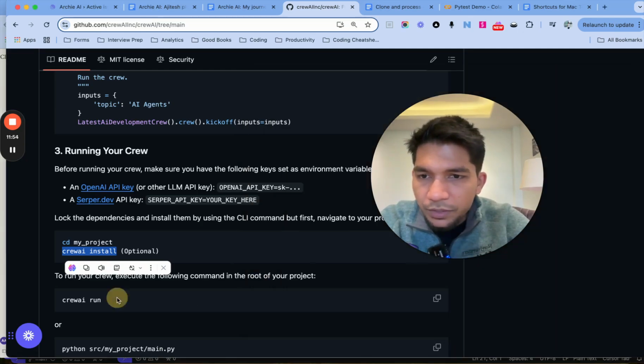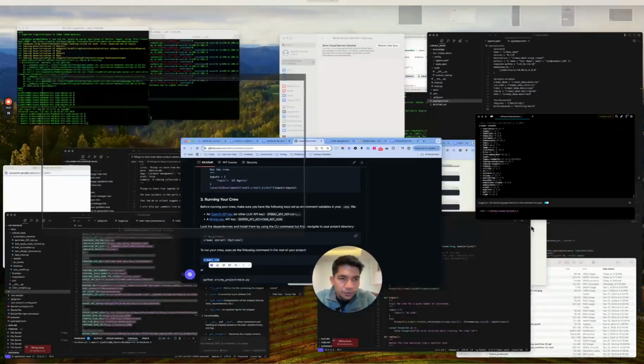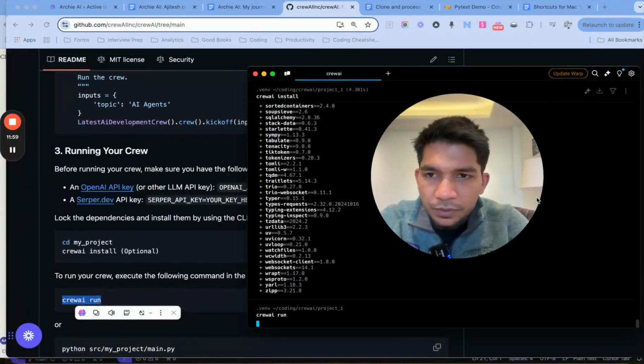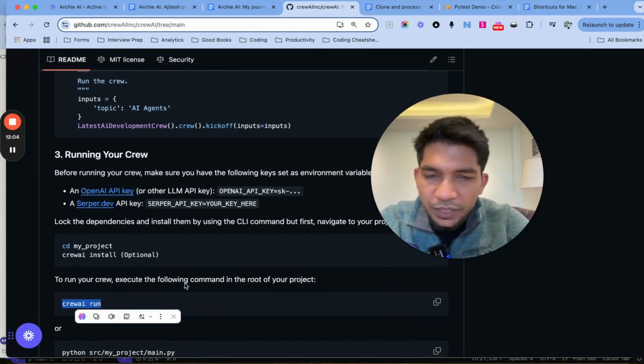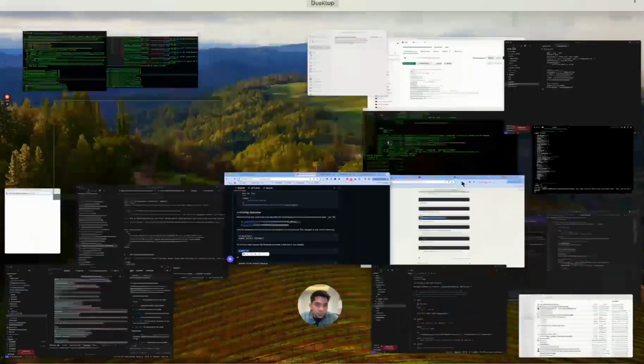Okay, so we ran the crew install, it ran. Now we have to run crew run. Now this is optional, so maybe they expect something was changed in between, and that's why it's optional, but there is no explanation there.